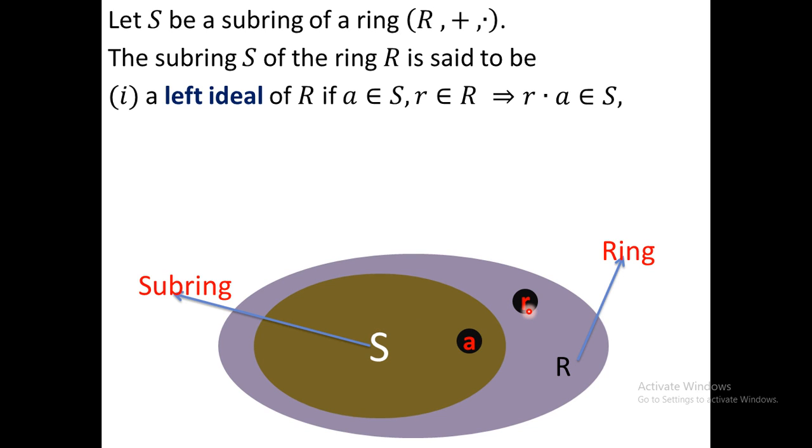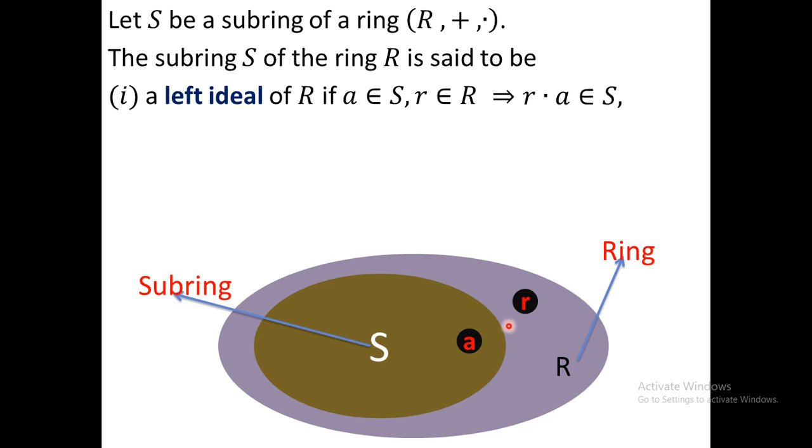So here r may be in S or not, it is an element in R. When r belongs to S, then r·a or a·r automatically belongs to S, because since S is a subring, (S, ·) is a semigroup. For that purpose, S is closed under multiplication. So if you take both elements a and r from S, then you must get a·r and r·a in S.